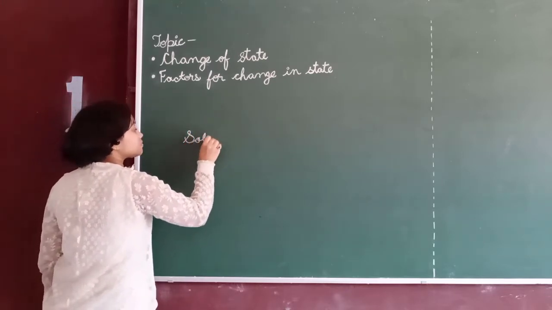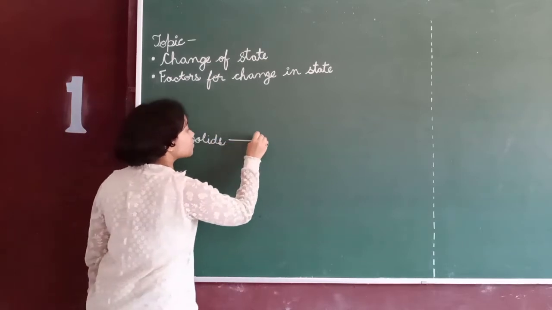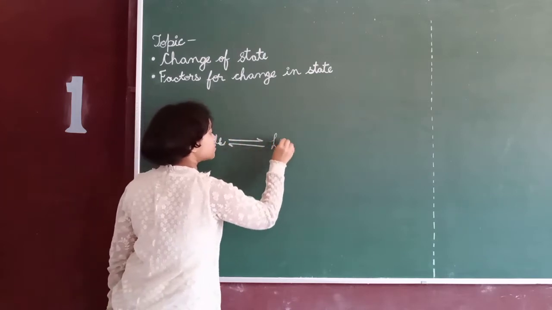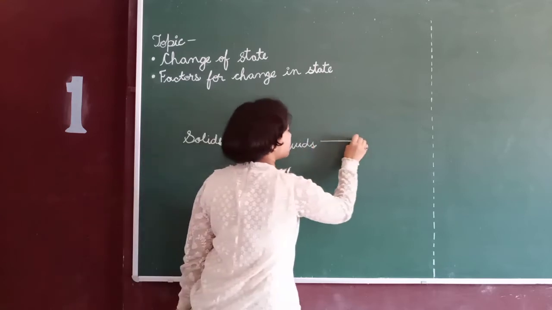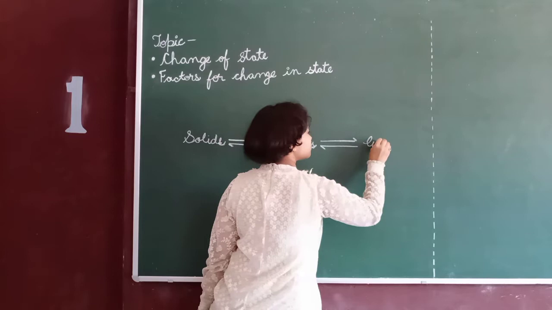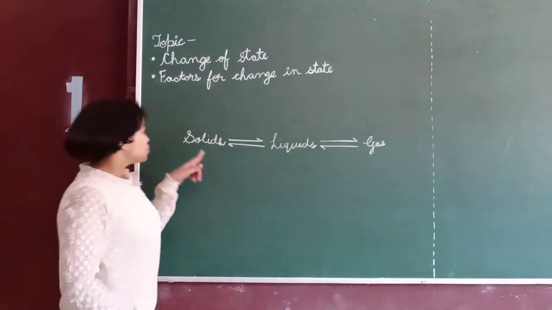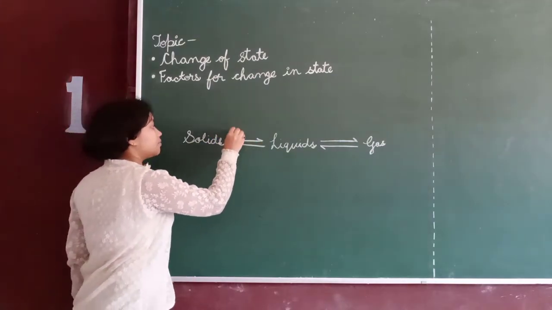Solids, liquids, gas. Solids can be changed into liquids on heating.